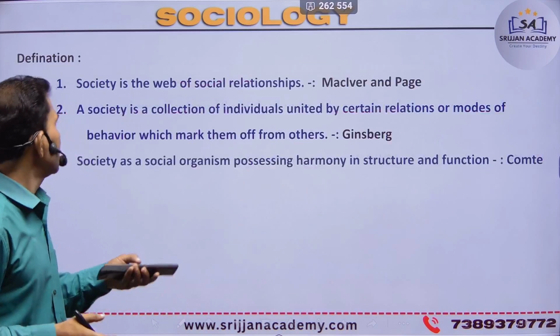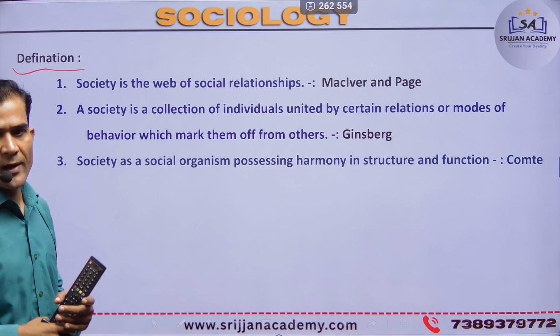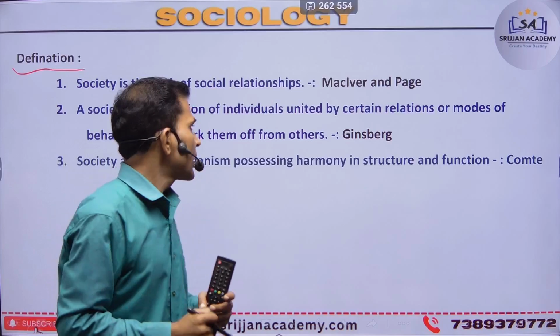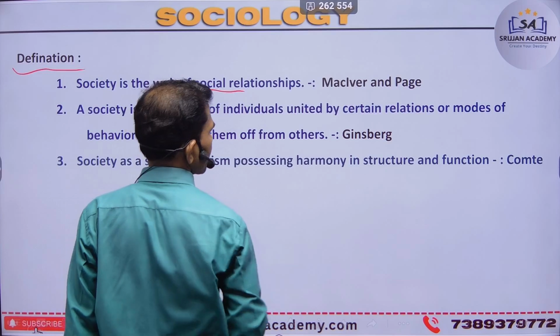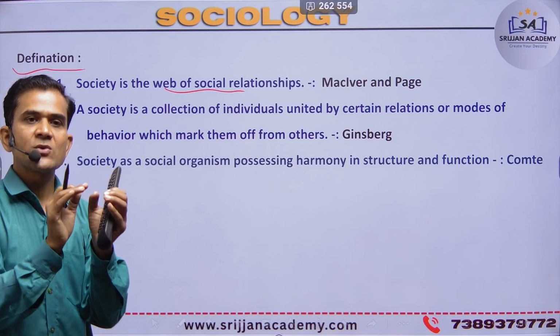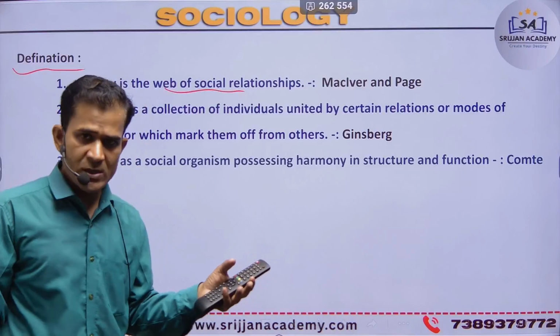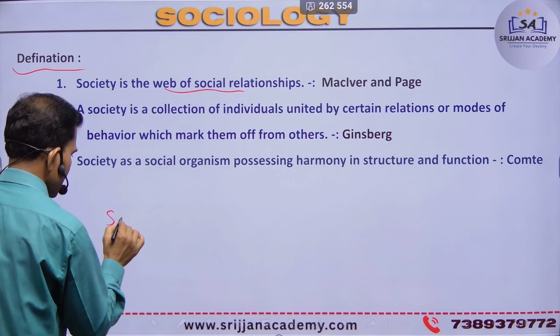Now the definitions, as produced by various scholars. What is society? First, society is a web of social relations, as introduced by MacIver and Page. MacIver and Page introduced society as a web of relationships.